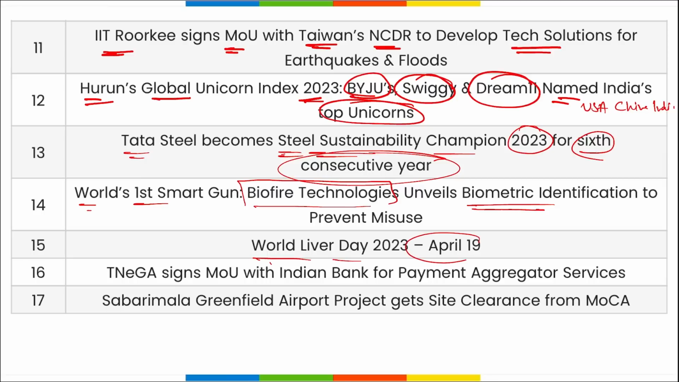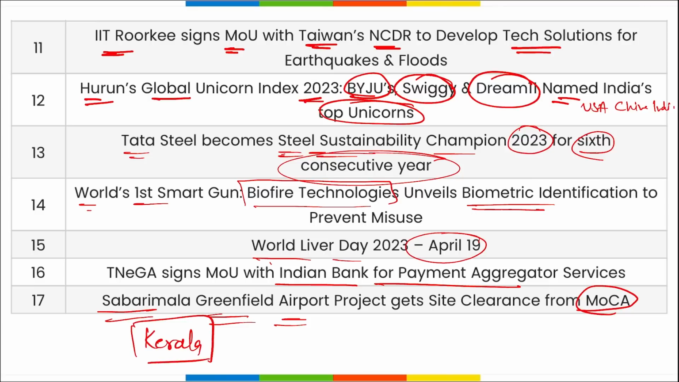Then World Liver Day is on 19th of April, and Tamil Nadu e-Governance has signed an MOU with Indian Bank for payment aggregator services. Then the Cybermala Greenfield Airport project has got clearance from the Ministry of Civil Aviation. It is located in Kerala, and once completed, this will be the fifth international airport of Kerala.